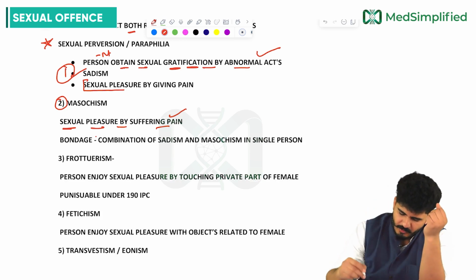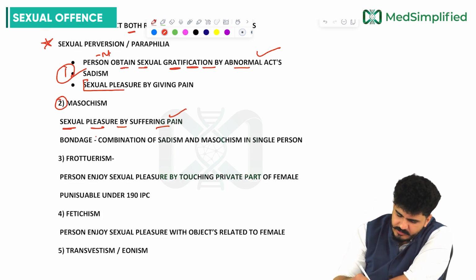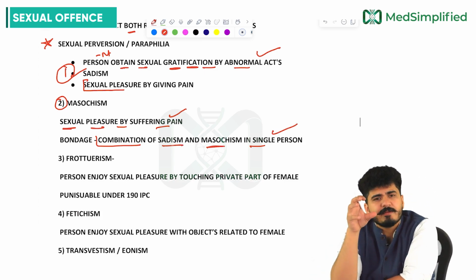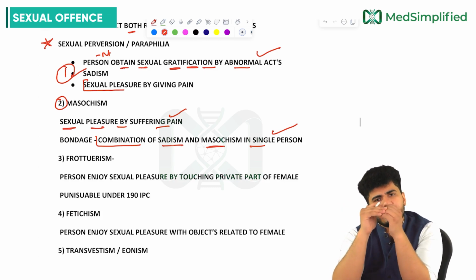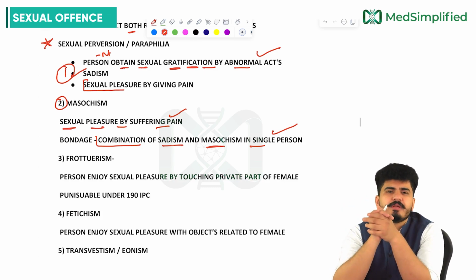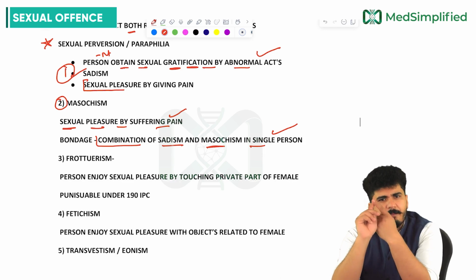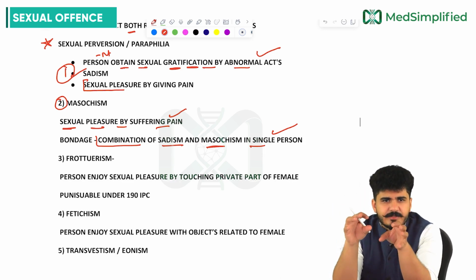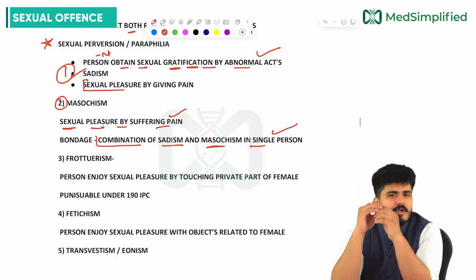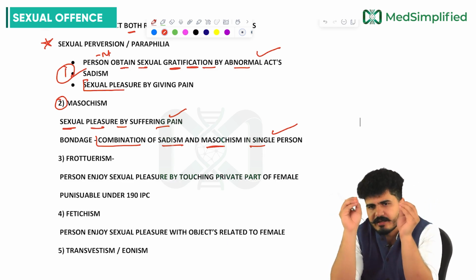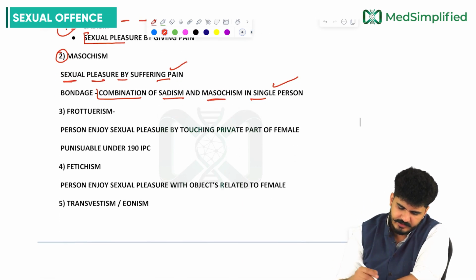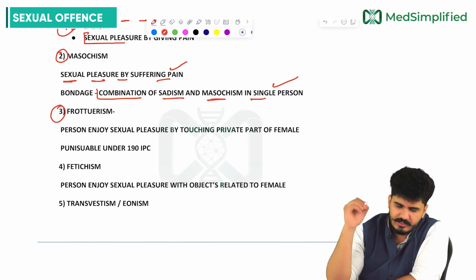In this, there is also bondage. Bondage is a combination of sadism and masochism in a single person. So bondage is a person who loves giving pain and taking pain both. That is a mixture of sadism and masochism, my dear friends. So three terms are crystal clear to all of us. Now the next term is, what, sir? The third term, frotteurism.